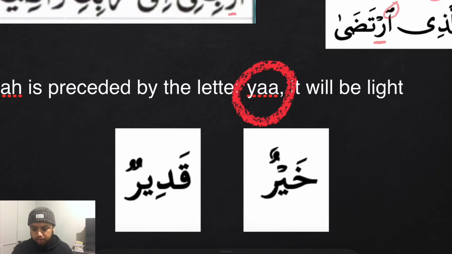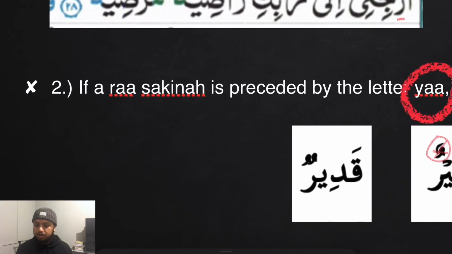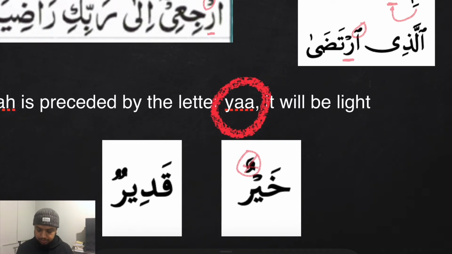Of course khayrun, this is tanween of dhamma. So in this instance, ra is full. But if we are stopping on it, then we will make the ra sakina, right? Then in that instance, now we have a ra sakina preceded by the letter ya, so it will now be light. Khayr, not khayr.